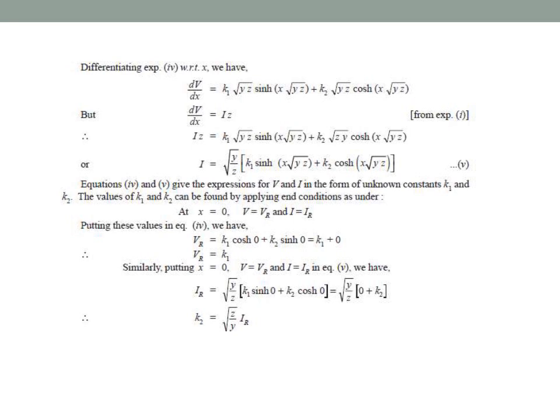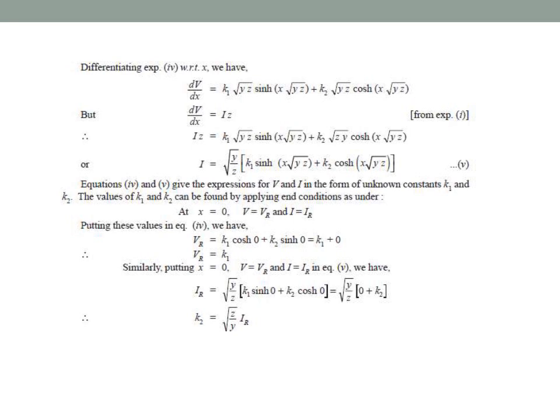But dV by dx is equal to I Z. Then I is equal to square root of Y by Z multiplied by k1 sinh x square root of YZ plus k2 cosh x square root of YZ. These equations give the expressions for V and I in terms of the unknown constants k1 and k2.